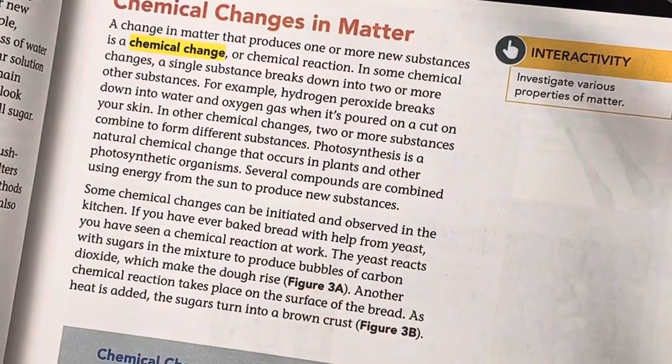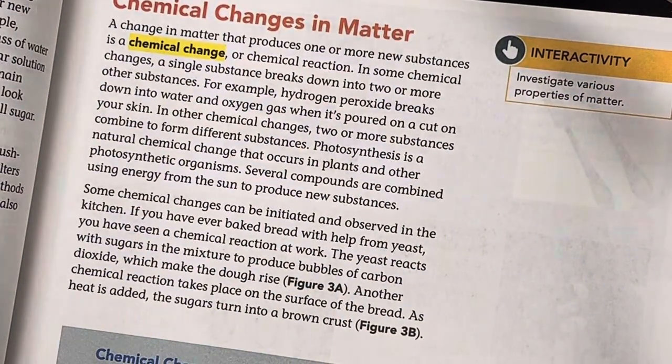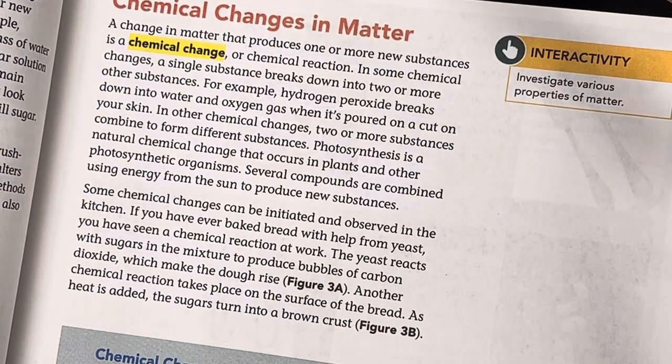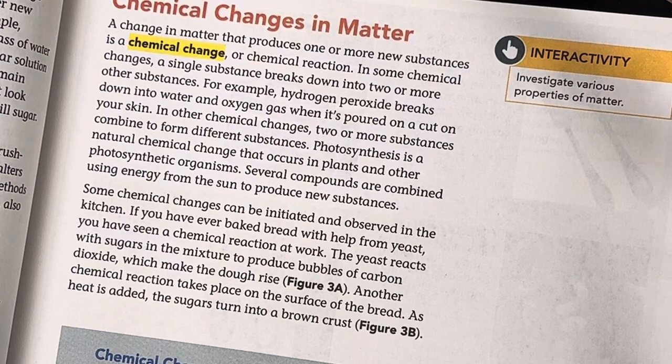So when I continue reading, in some chemical changes, a single substance breaks down into two or more other substances. For example, hydrogen peroxide breaks down into water and oxygen gas when it's poured on a cut on your skin. In other chemical changes, two or more substances combine to form different substances. Photosynthesis is a natural chemical change that occurs in plants and other photosynthetic organisms. Several compounds are combined using energy from the sun to produce new substances.